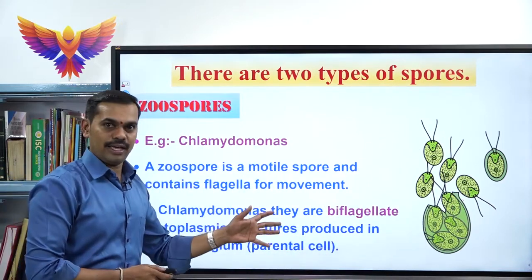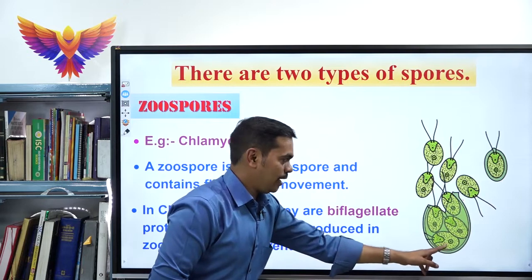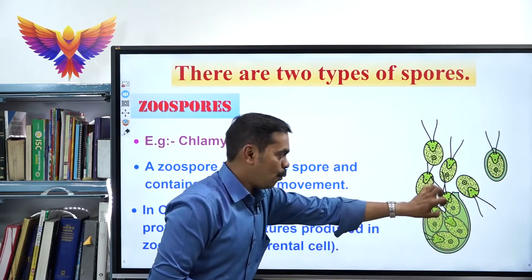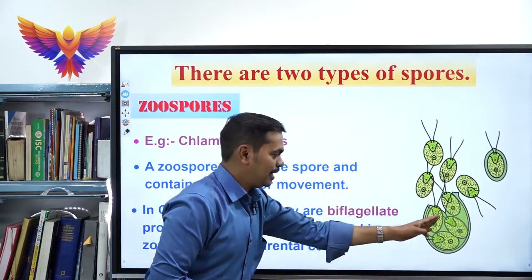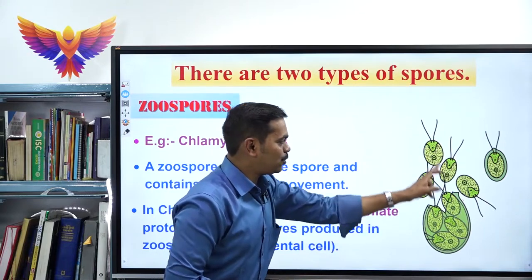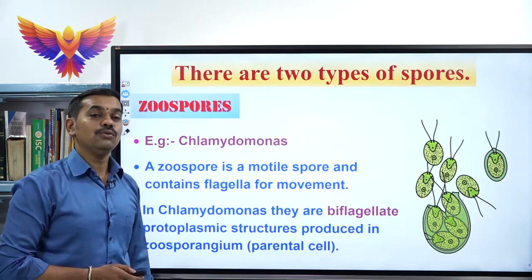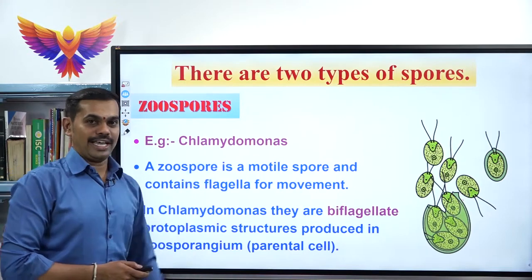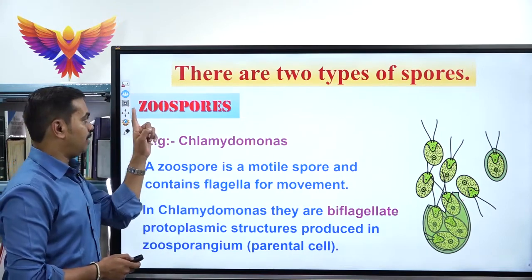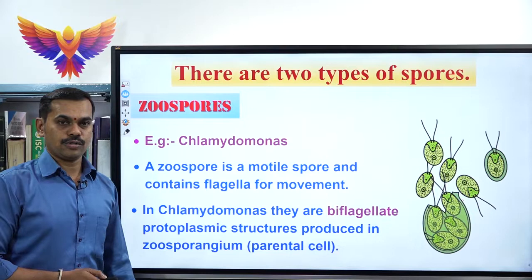See the beauty over there. See, the parental body where the spores are produced. Once the parental body ruptures, the zoospores come out and each zoospore can develop into a new Chlamydomonas or a new organism. That is what exactly you must learn under zoospores.